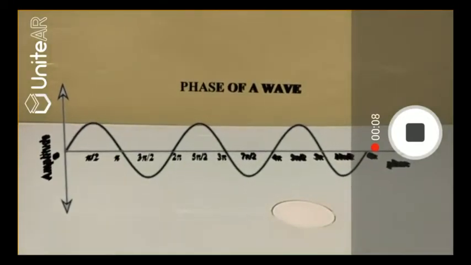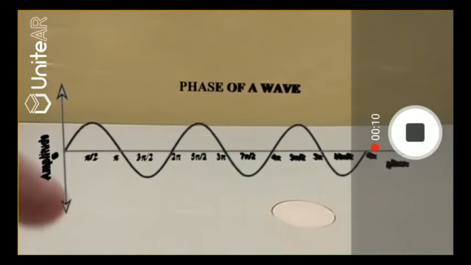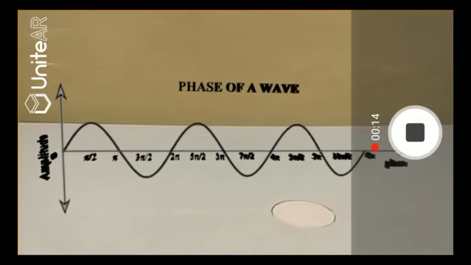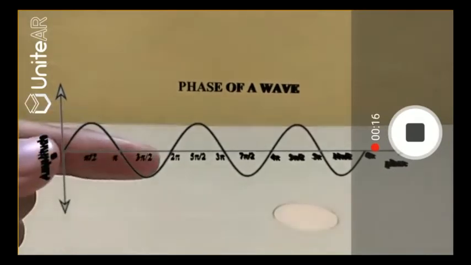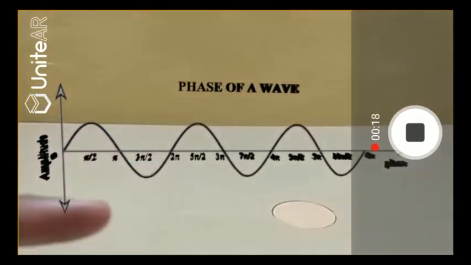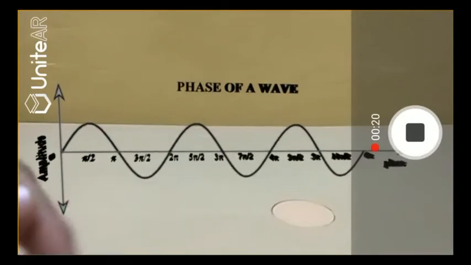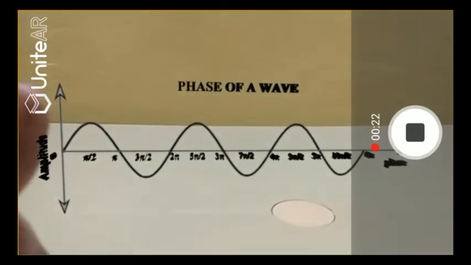Now let's consider the sinusoidal oscillation. It is periodic in nature. The reason why I say it is periodic in nature is because it repeats itself in equal intervals of time. Now this x-axis represents the time axis and the y-axis represents the amplitude.